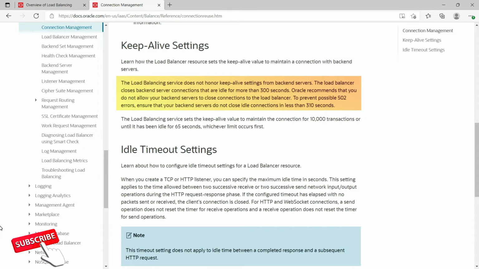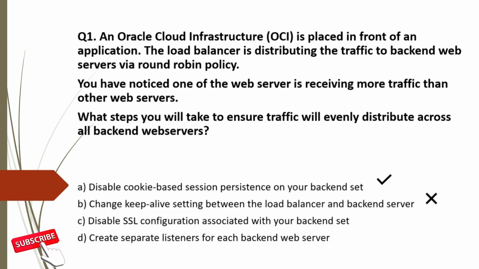The load balancing service does not honor keep alive settings from backend servers. The load balancer closes backend server connections that are idle for more than 300 seconds. So option B is incorrect. Disabling SSL configuration has no relation with traffic distribution. So option C is also incorrect. Creating separate listeners means assigning different ports to the servers. Also, you won't have any control on the incoming traffic in your ports. So option D is also incorrect. So the correct option for question 1 is option A.